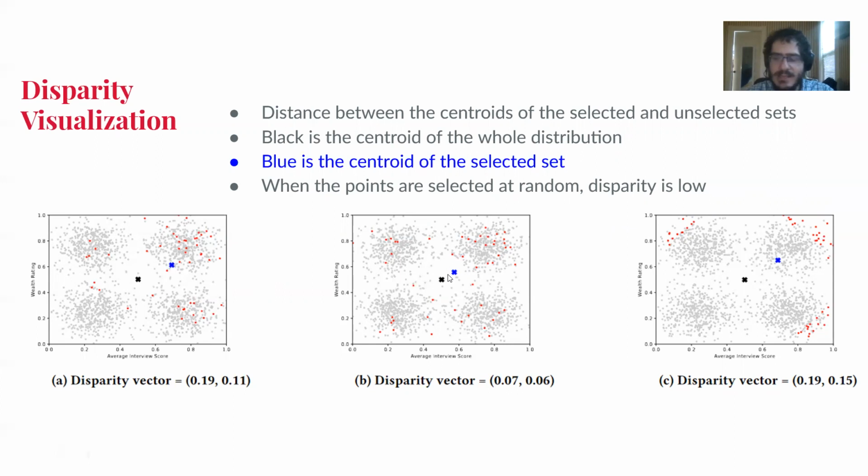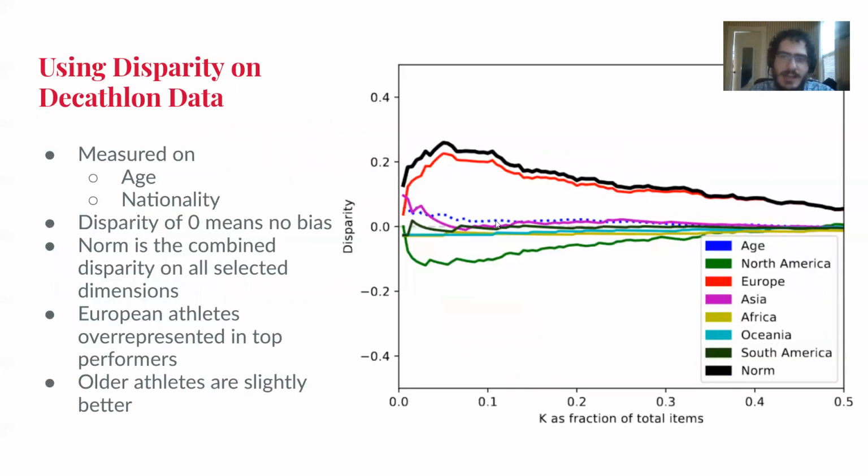And if we apply this back to our original decathlon case, we can see something about the decathlon data set. So here's a graph of what continent winners come from and how old they are in disparity, none of which go directly into the decathlon function, but all of which are interesting. And we might want to know how well it does. And we see that Europeans are selected and do much better over pretty much all Ks than the people from other continents, and North Americans do somewhat worse. And those are the main contributors to disparity. Age is a minor contributor, older is slightly better.